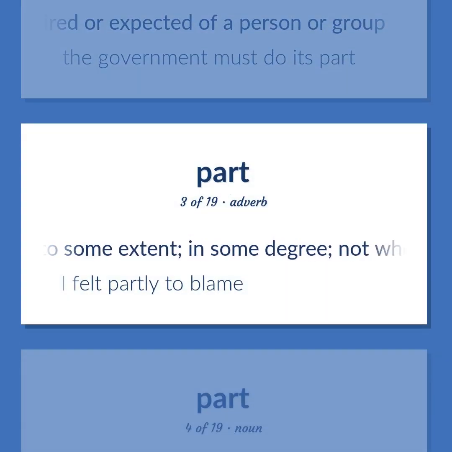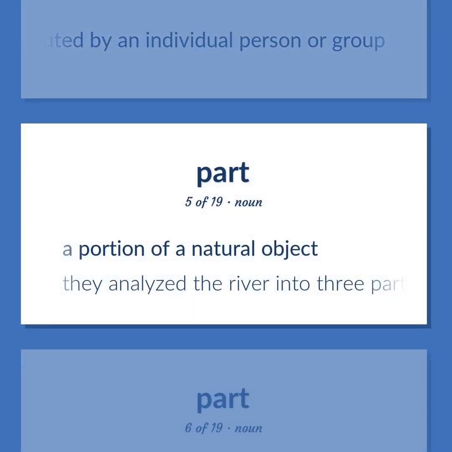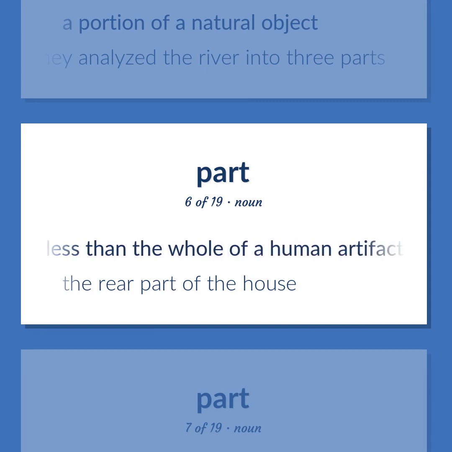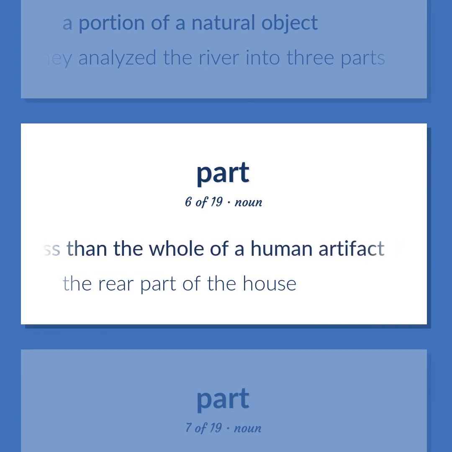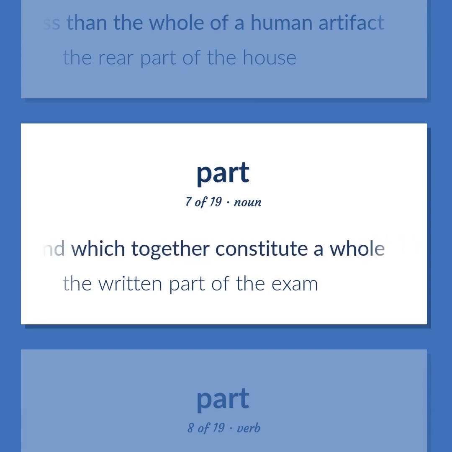To some extent, in some degree, not wholly. I felt partly to blame. Assets belonging to or due to or contributed by an individual person or group. A portion of a natural object. They analyzed the river into 3 parts. Something less than the whole of a human artifact. The rear part of the house. One of the portions into which something is regarded as divided and which together constitute a whole. The written part of the exam.